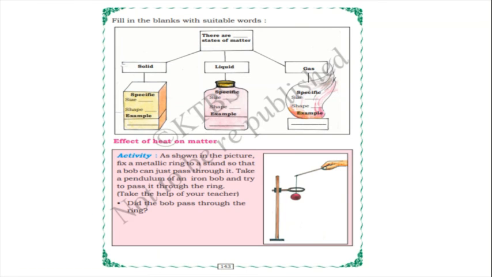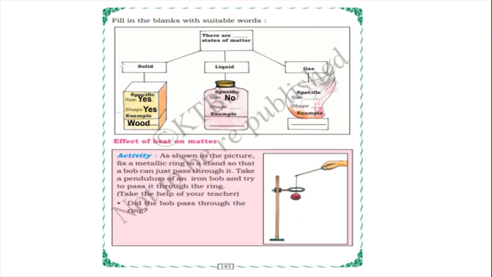Fill in the blanks with suitable words. There are three states of matter. We know already, solid, liquid and gas, isn't it? Solid has a specific size and shape, children. Yes. And what is the example? Wood. So solid has a specific size and shape. Does liquid have a specific size and shape, children?